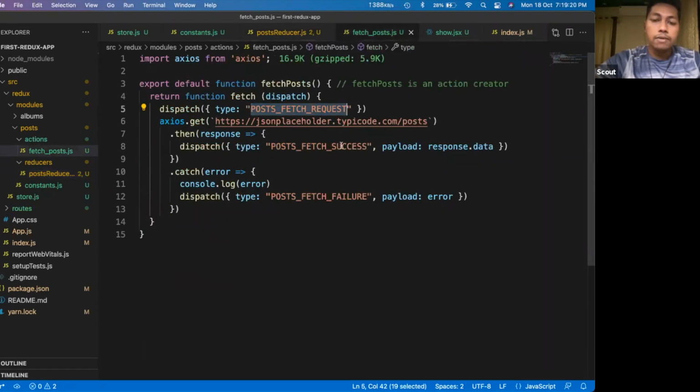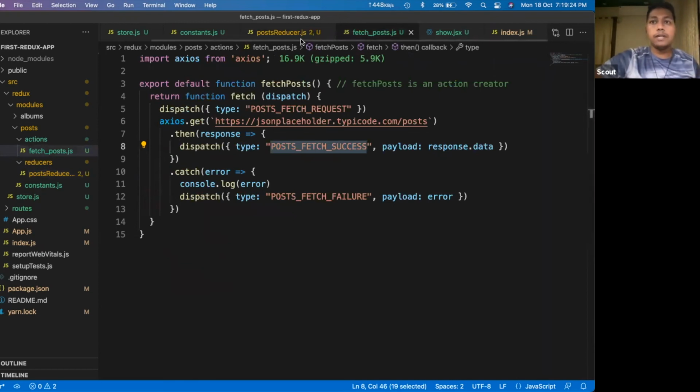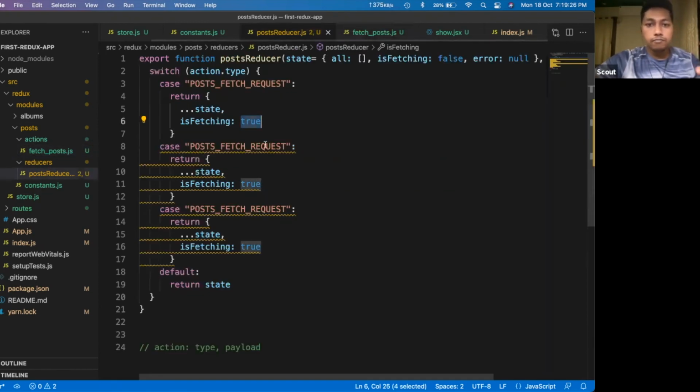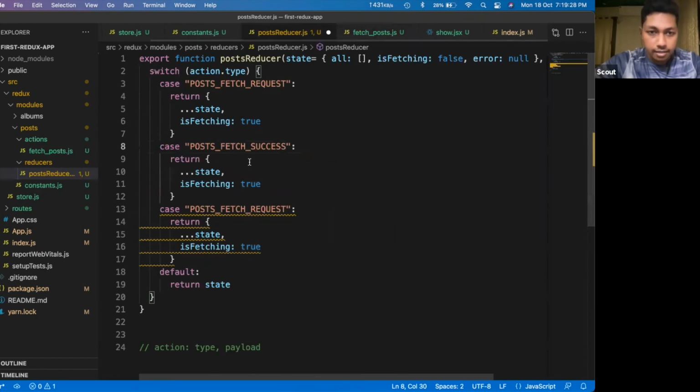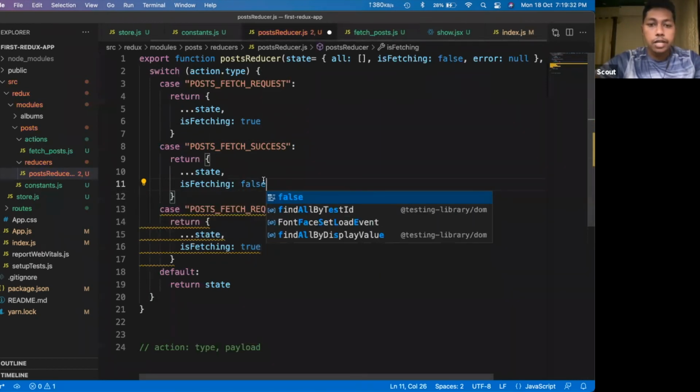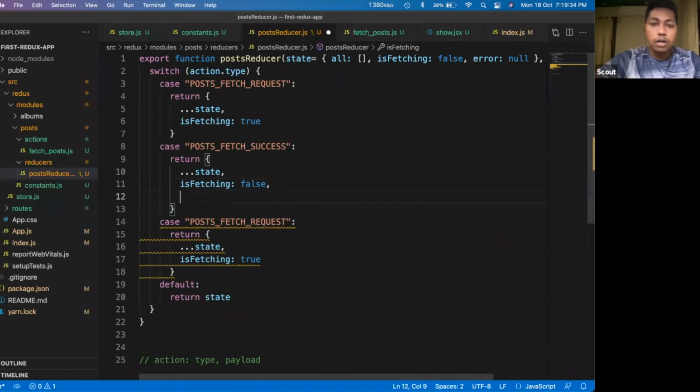Okay, whenever the success happens, means the response successfully came from the server, in that case, I would change is fetching to false because I don't want to show the loader any longer. So in that case, I will set these values. Okay, so I will set the value for all these variables, whatever I have defined here.